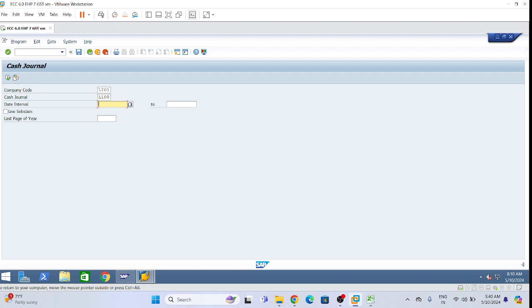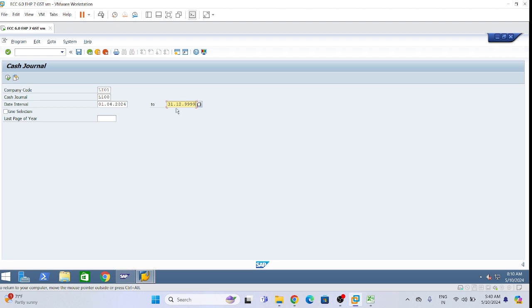Date interval: give from 01.04.2024 up to 31.12.9999.